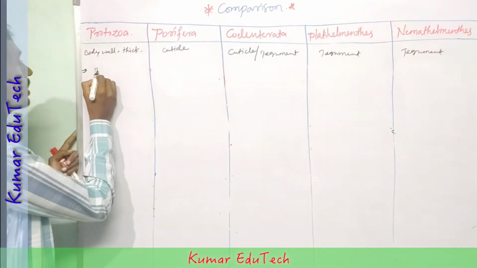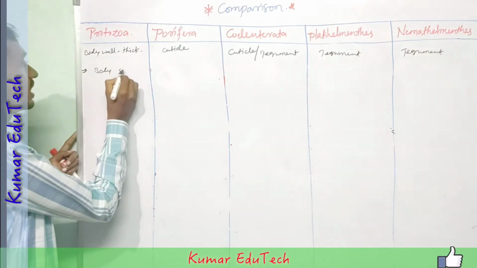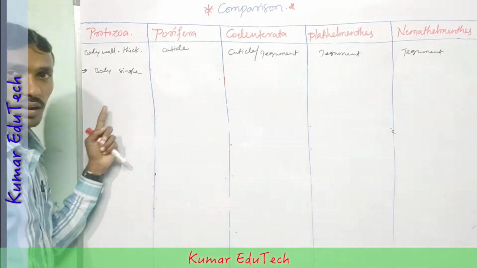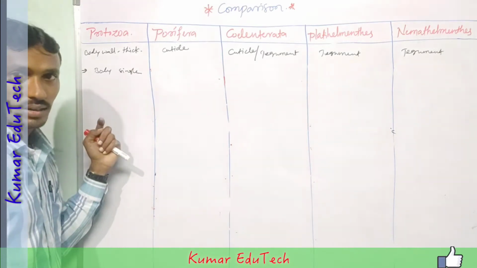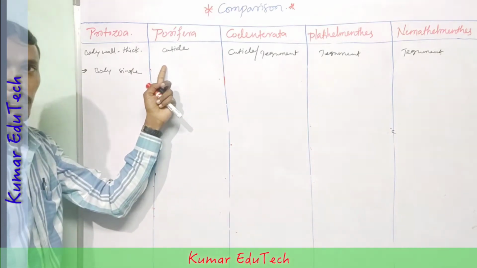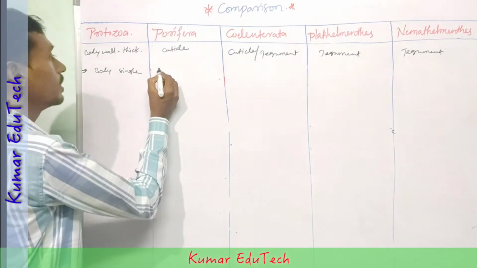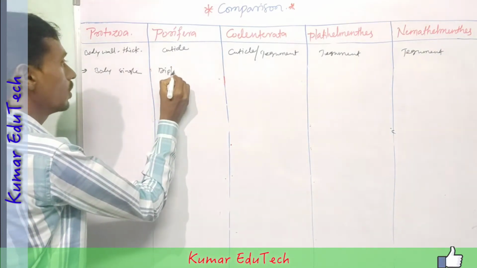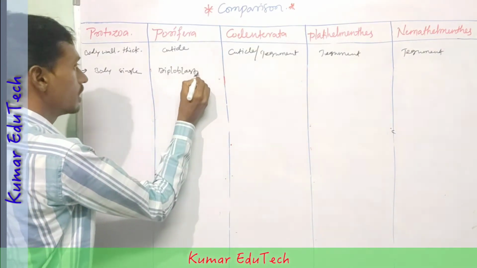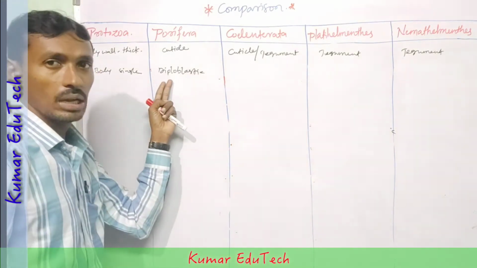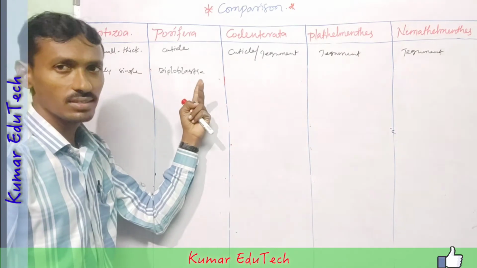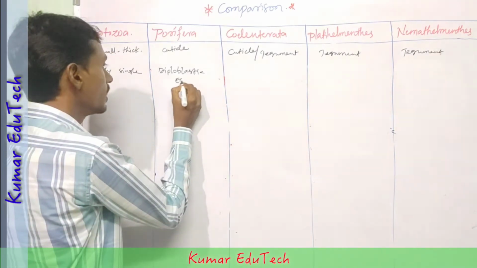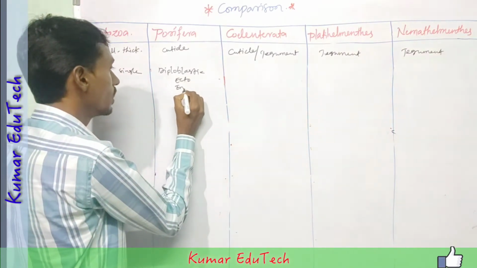The next body wall is only single, a plasma membrane as the body wall. Next, porifera are diploblastic animals. Diploblastic means the body wall is divided into only two layers, ectoderm and endoderm.